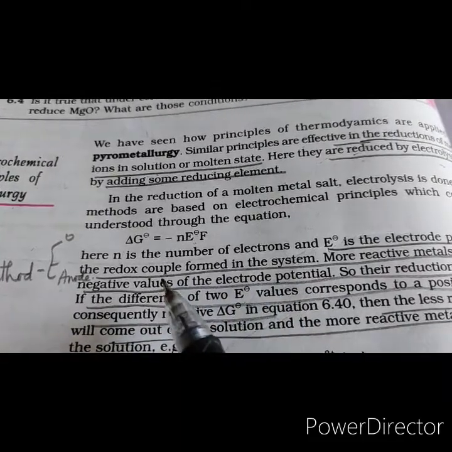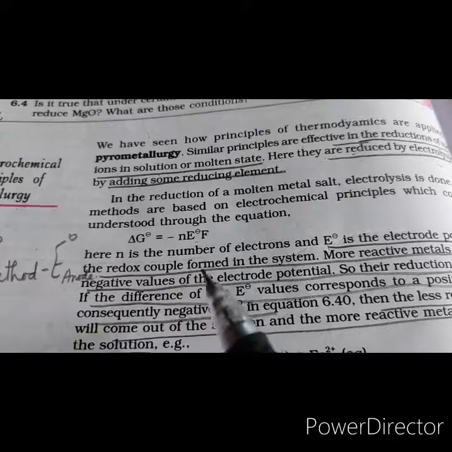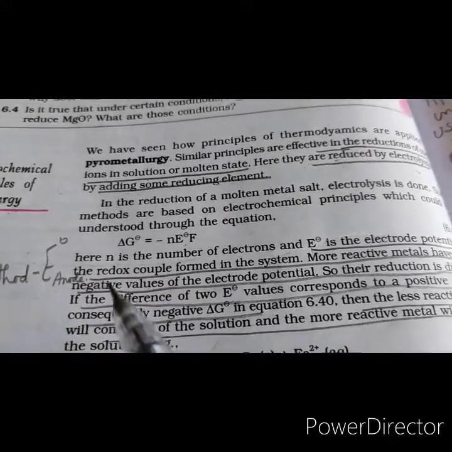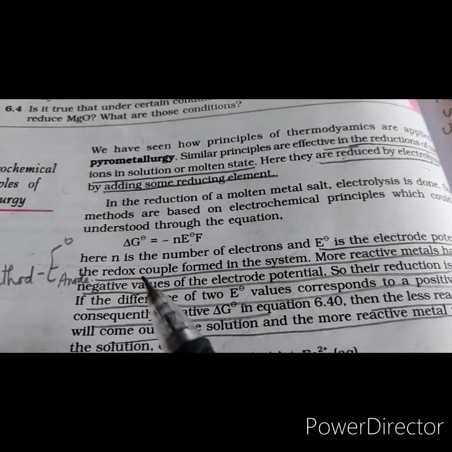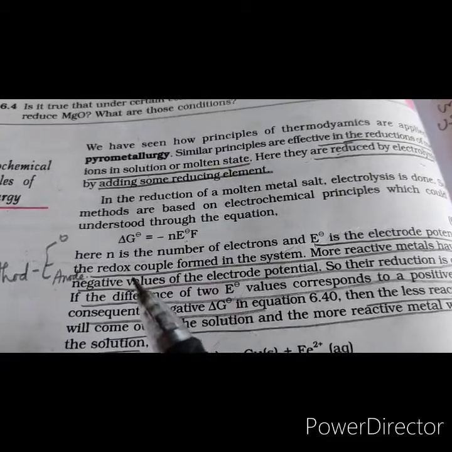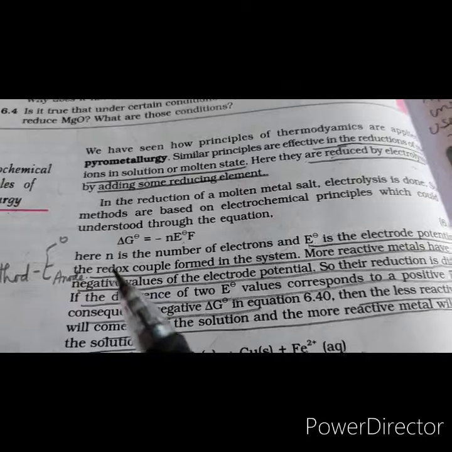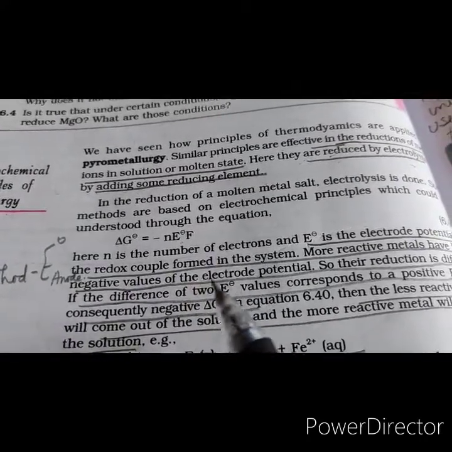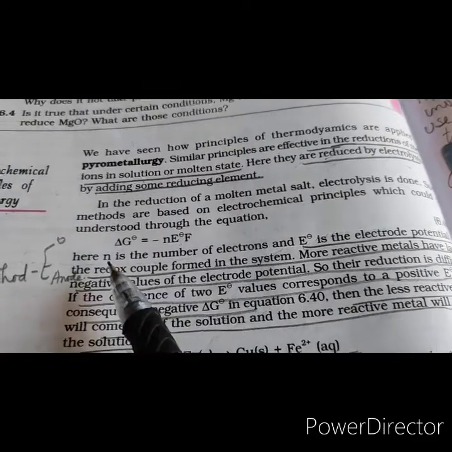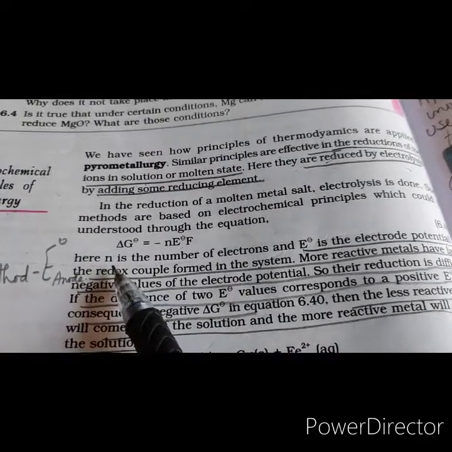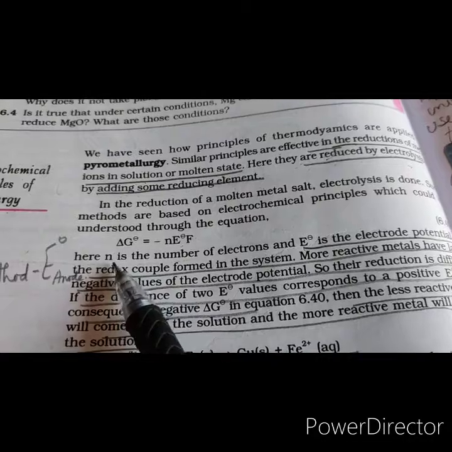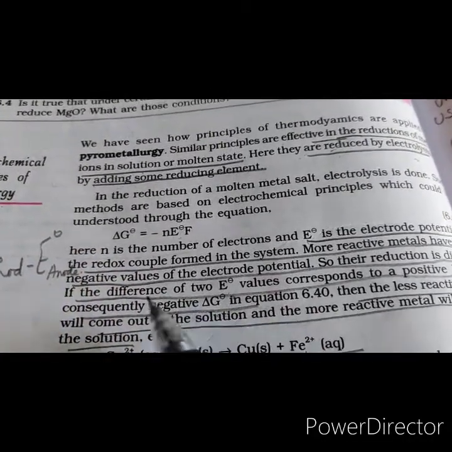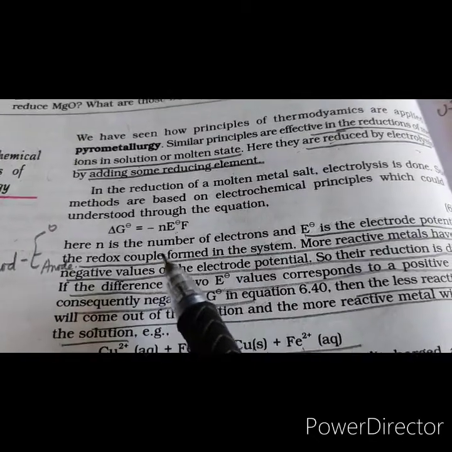Now this redox couple: we have one cathode and one anode, and they constitute the redox couple, because at the cathode reduction will take place and at the anode oxidation will take place. So from one point there will be loss of electrons, and at the other end there will be gain of electrons, and that is the n. If one electron is gained or lost, or two are gained or lost, this n we find from there. So I hope the term redox couple is clear to everyone.